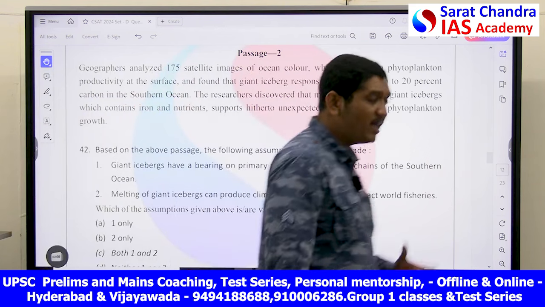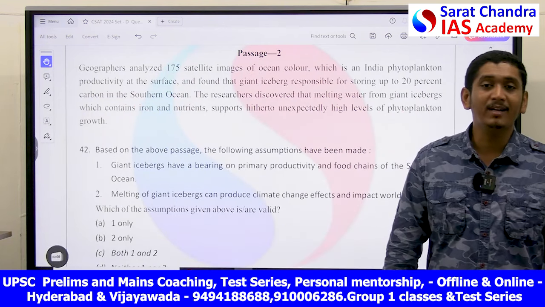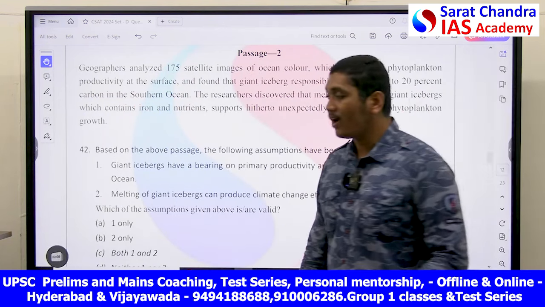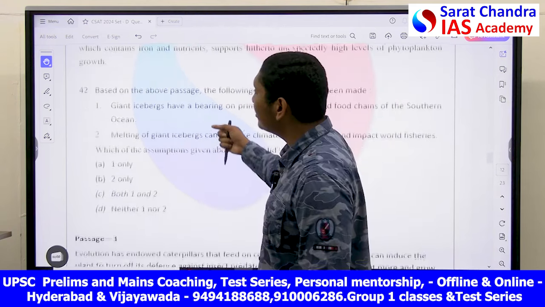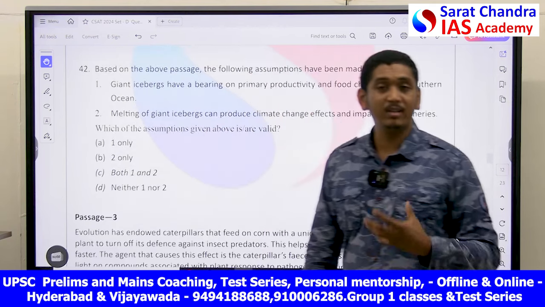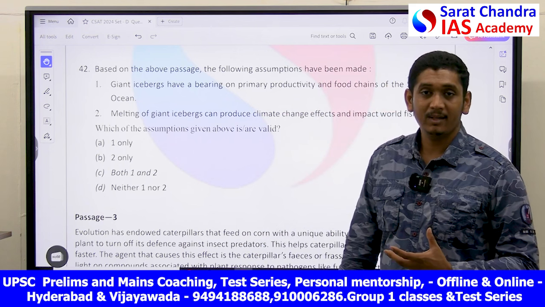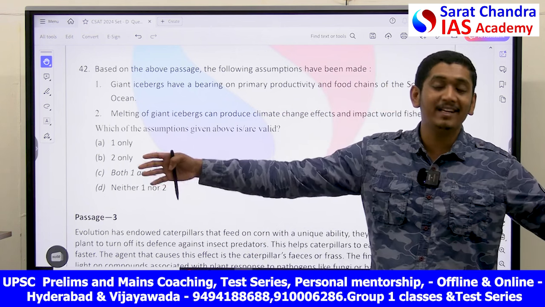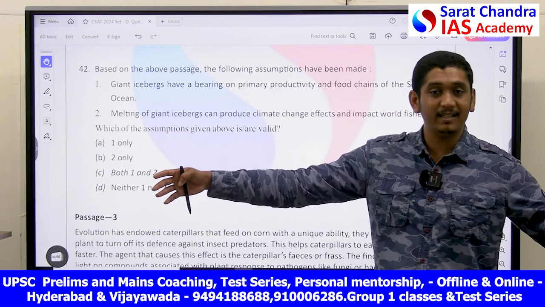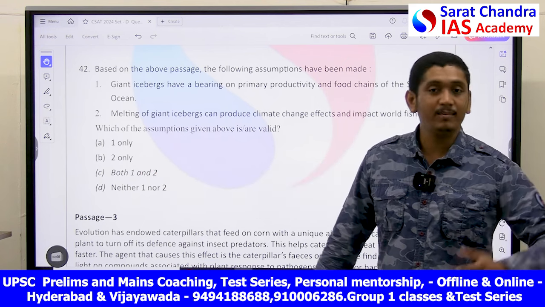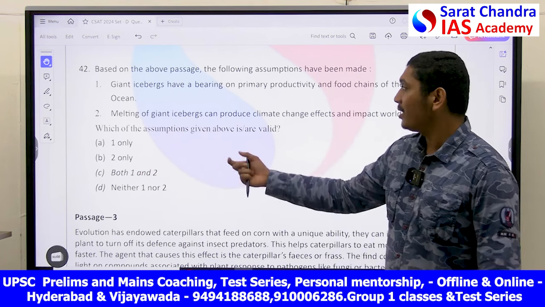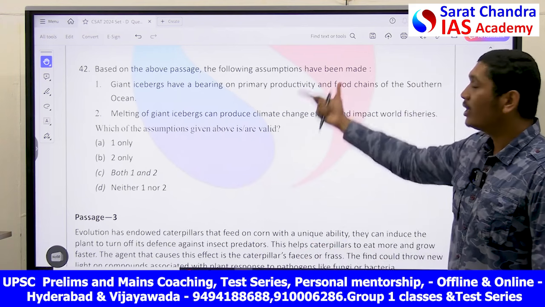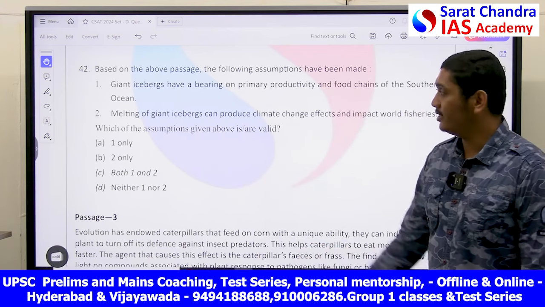This is a basic environment ecology topic where you have seen the growth of planktons and what nutrients are necessary for planktons. Climate change initially increases the productivity of the planktons in the short term, but in the long term they are affected very badly. Now, what are the assumptions made by the writer in this?